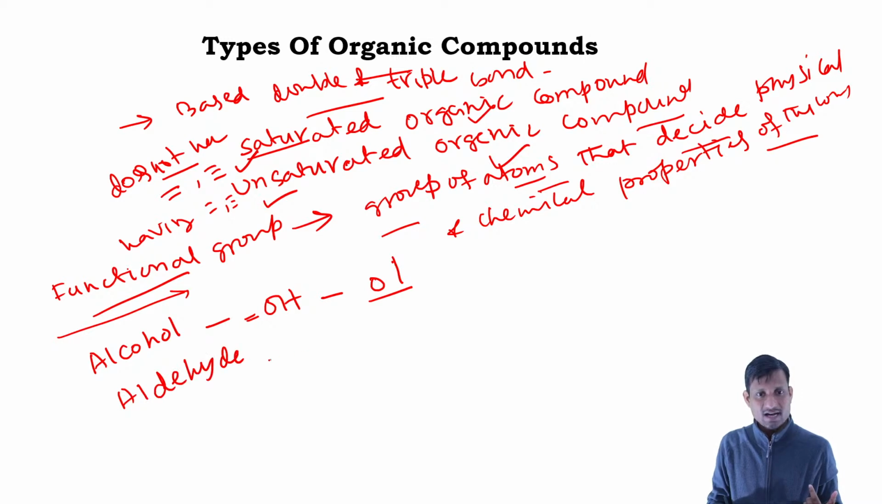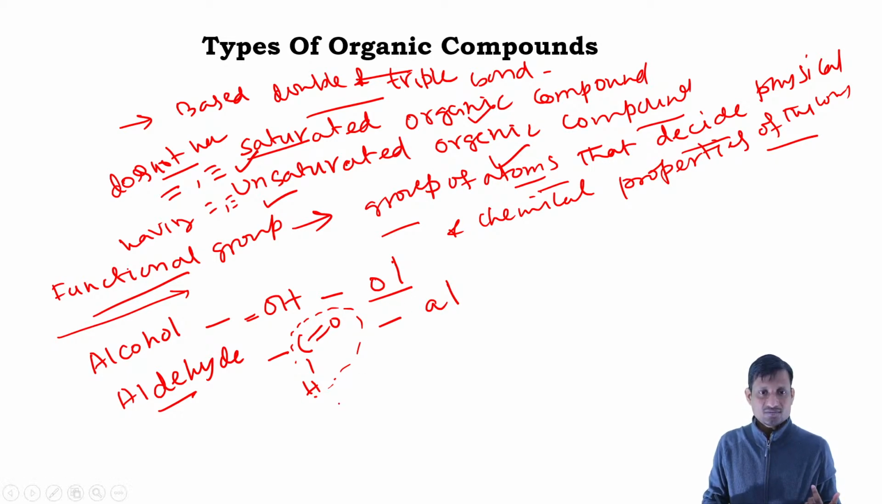And then we have the aldehyde. So this is a functional group, a group of atoms. In this group we have one carbon-oxygen double bond, and another is a carbon-hydrogen single bond. Basically this is the functional group, and if this group is present in the compound, we call it an aldehyde. In the IUPAC nomenclature, the suffix will be -al. Okay, so this is called -al.